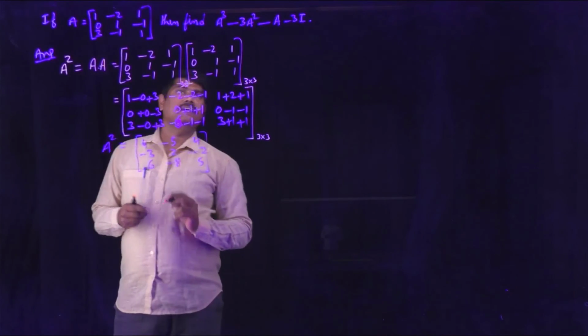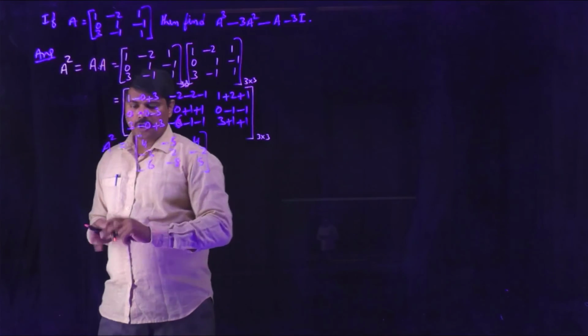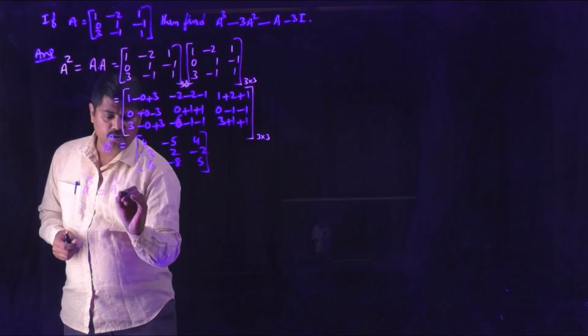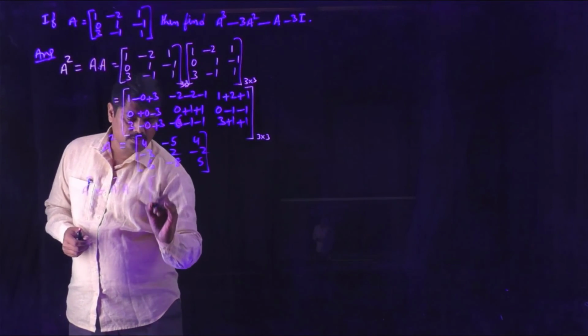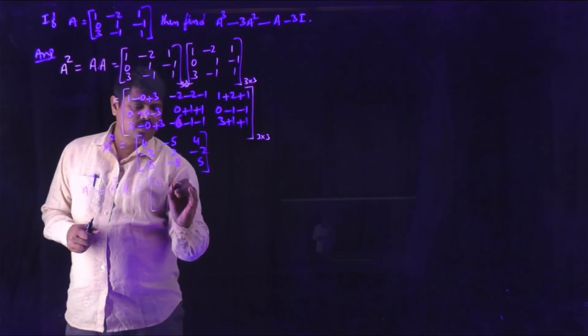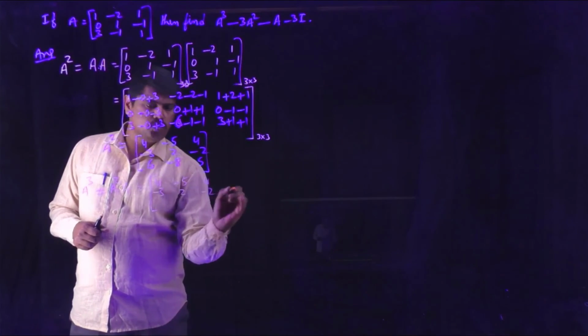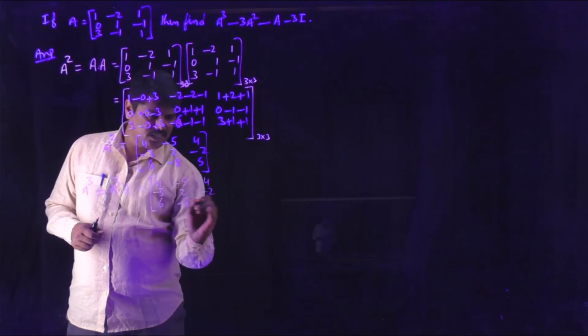So still we need A cube. How can we find A cube? A cube is A square into A. So use the matrix A square which we obtained: 4 minus 5 4, minus 3 2 minus 2, 6 minus 8 5.